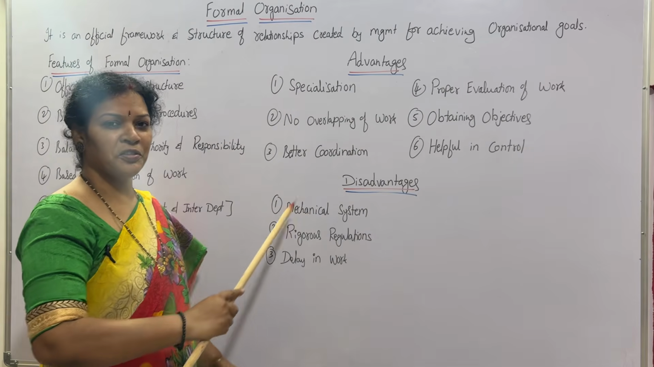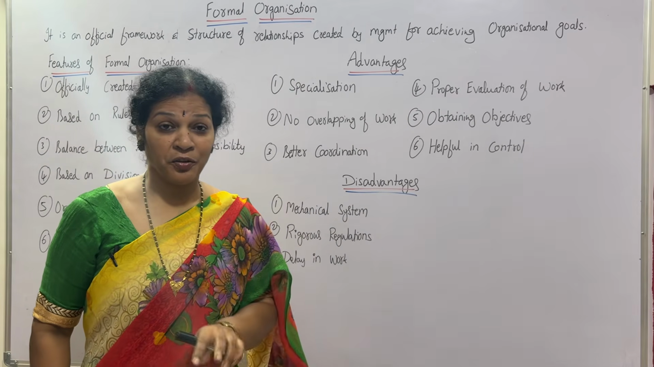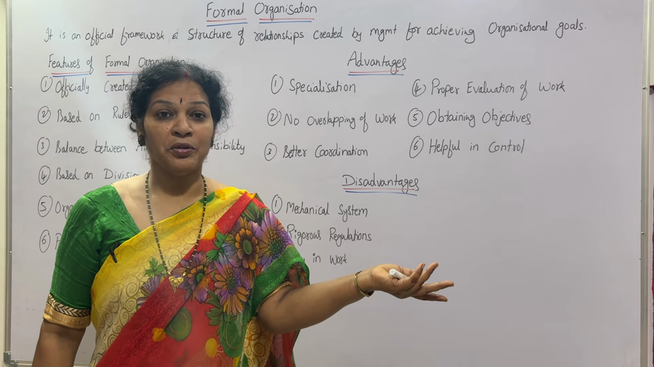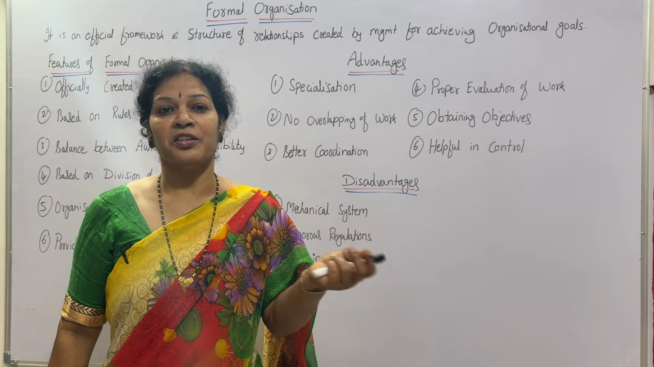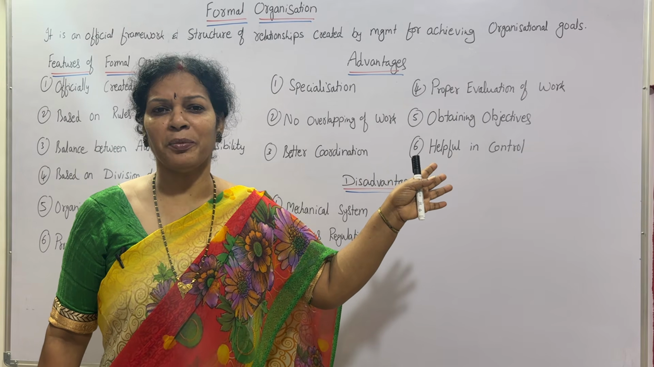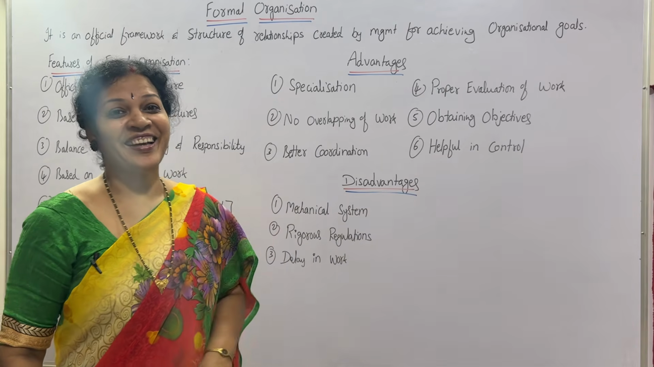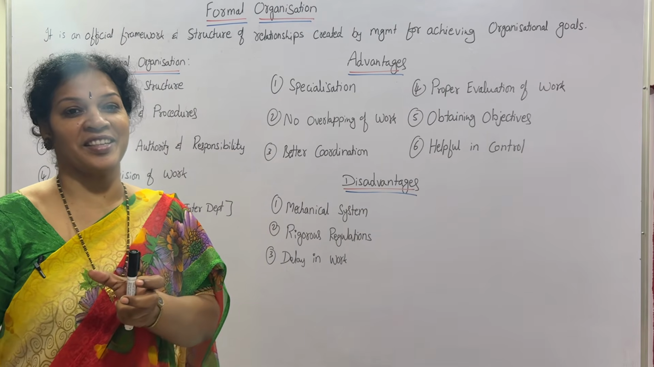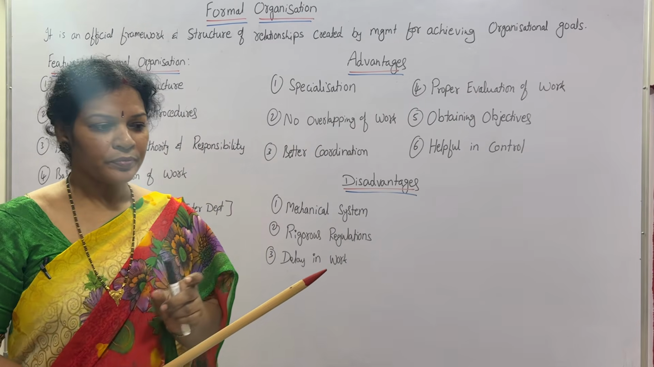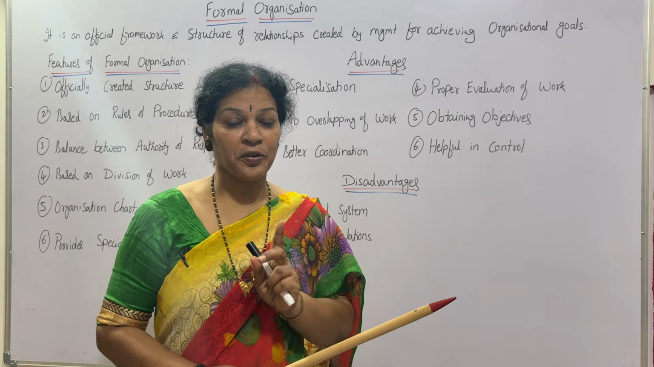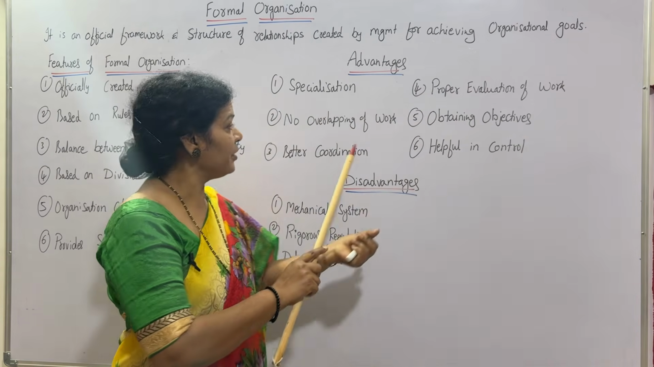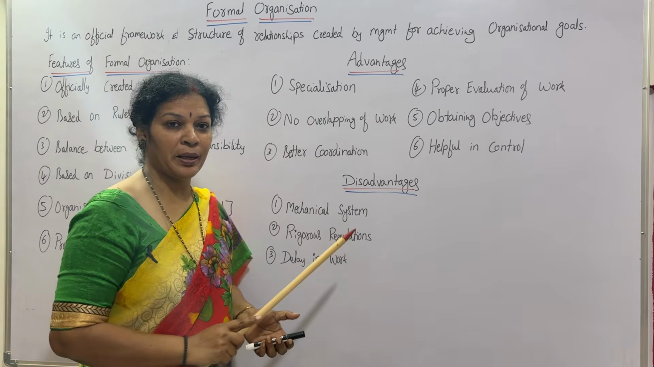Advantages: specialization, just now we spoke. In a formal organization, we are always appointing experts and specialized persons. When you are appointing a specialized person, then there's no headache at all, no problems at all. If a problem comes also, he's already specialized, he can shoot the problems. Isn't it? He has that knowledge and skill. In that way, this is an advantage. Next, no overlapping of work. Here authority and responsibility both are given. So this point we are relating to the second point, no overlapping of work.